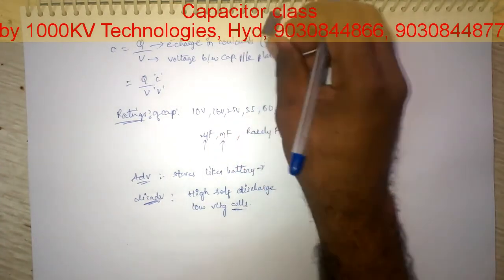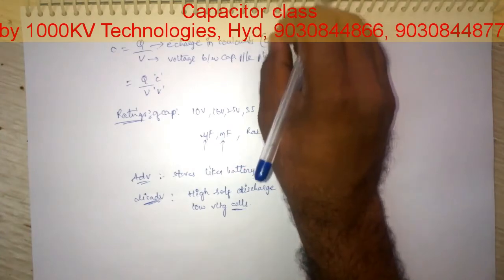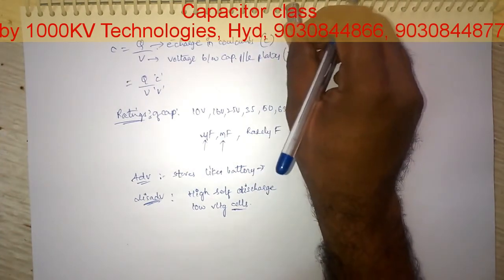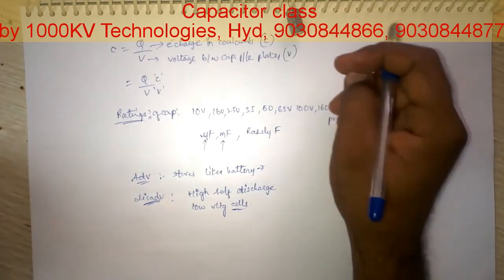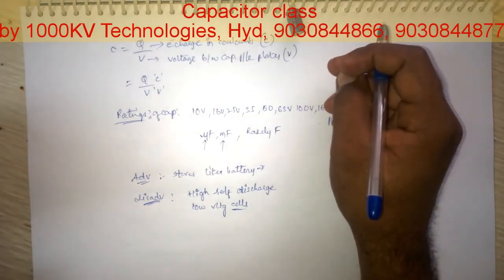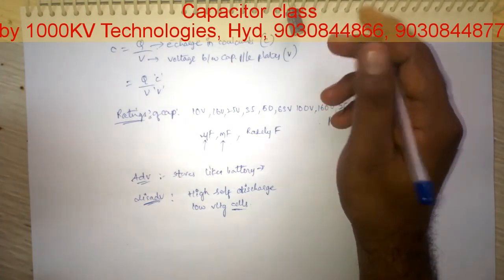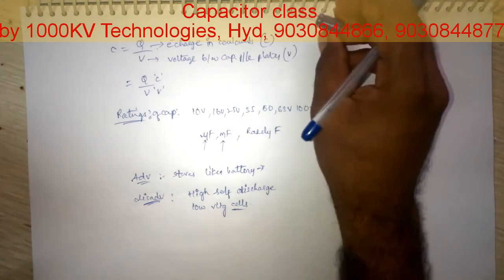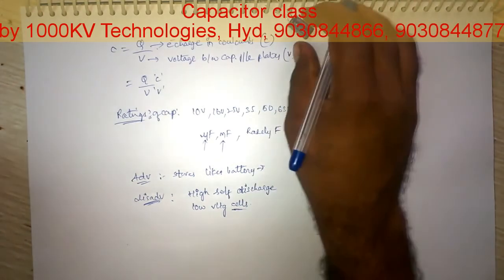It is a headache connecting capacitors in series. If you lose any capacitor in the middle, then the entire energy storing capacity also decreases. So these are the disadvantages of these capacitors.